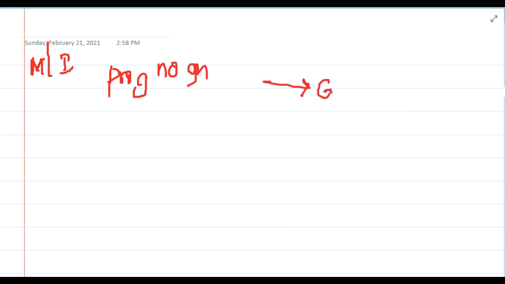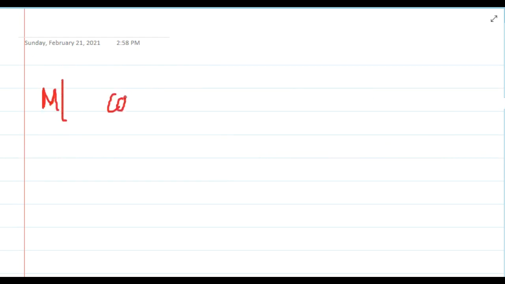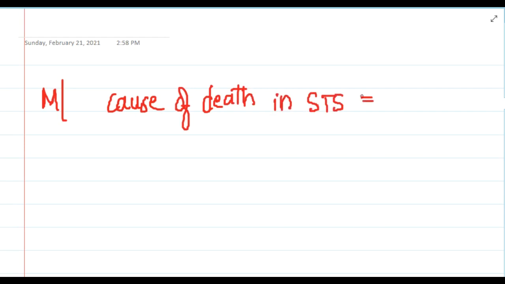Then the most important prognostic factor in soft tissue sarcoma is grade. The most important prognostic factor for metastasis of soft tissue sarcoma is also grade. The most common cause of death in soft tissue sarcoma is metastasis.